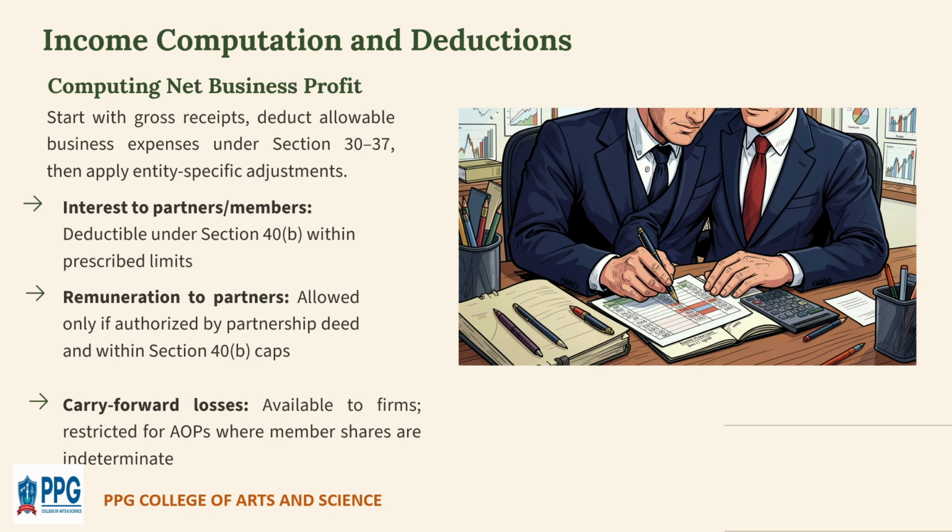The next thing is remuneration to partners, which includes salary, bonus, or commission paid to partners for their work. It must be authorized in the partnership deed and must be within limits specified under section 40 subsection B. The last thing is carry forward losses. Business losses that cannot be fully adjusted in the current year can be carried forward to the next year. It is allowed for firms and restricted for AOPs.